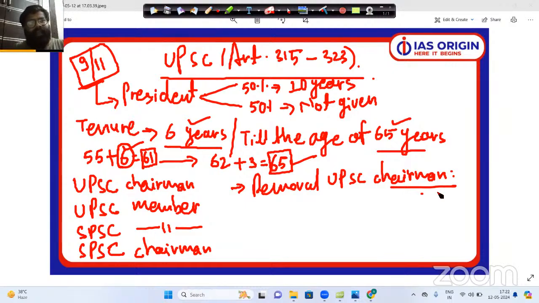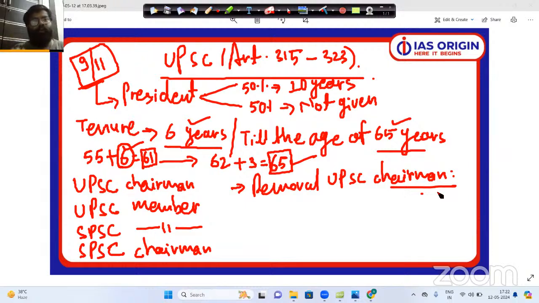Incapacity means the kind of expectations that were there from you, that you will be bringing some reforms in UPSC, you will be bringing some productive changes in pattern and syllabus and so on, but you could not do it or you could not perform well. That means the expectations from you as a UPSC member or chairman were very high, but you could not fulfill those expectations. So this is what we know as the scenario of incapacity or incapability.